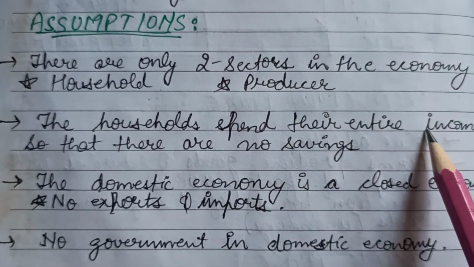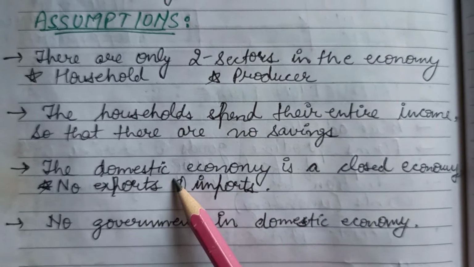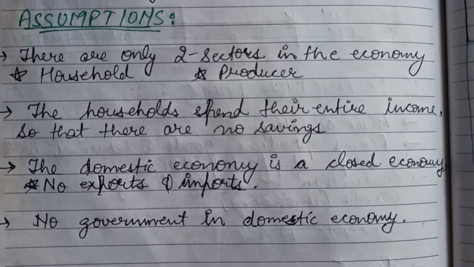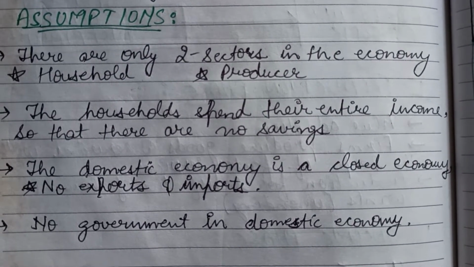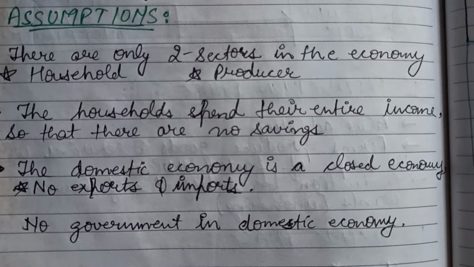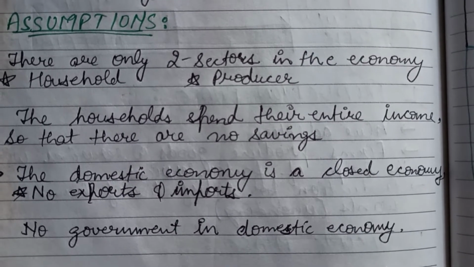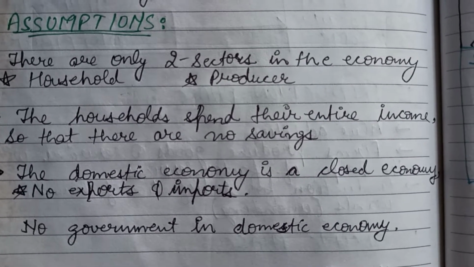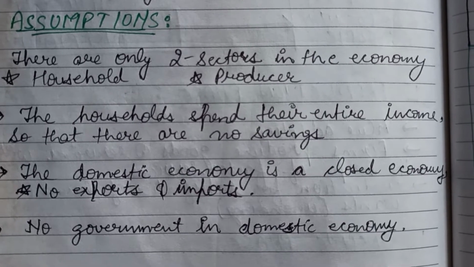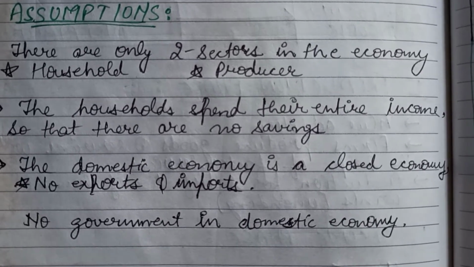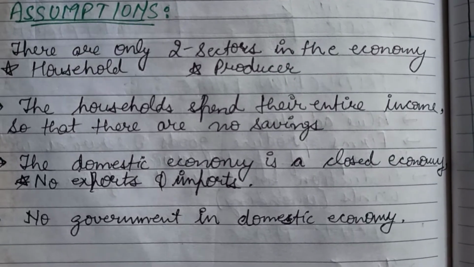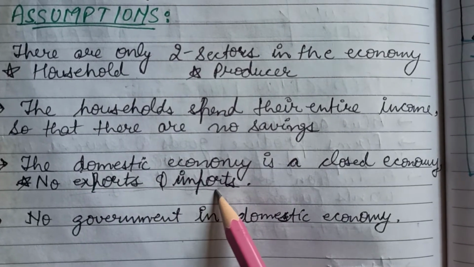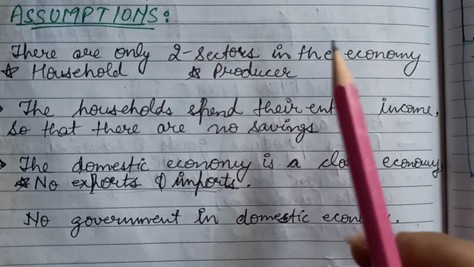The third assumption is that the domestic economy is a closed economy, which means that, as I have already told you, there are two types of economies. One is the closed economy and another one is the open economy. In closed economy, we do not consider the exports and imports of various goods and services, or you can say the transactions which one country transacts with the rest of the world. Mainly these activities include the exports and imports. So we are not considering the exports and imports of various goods and services in this circular model.